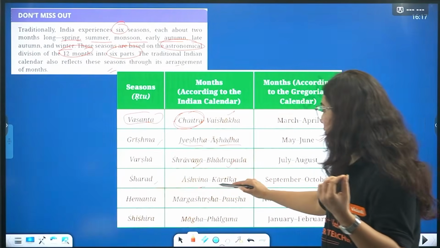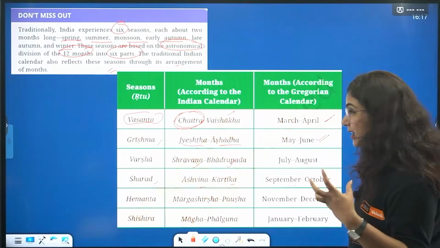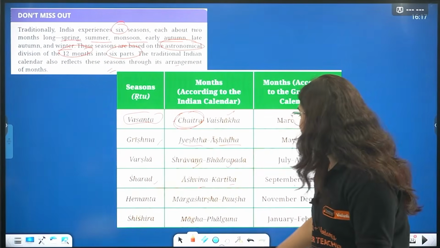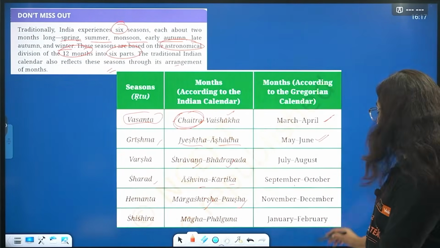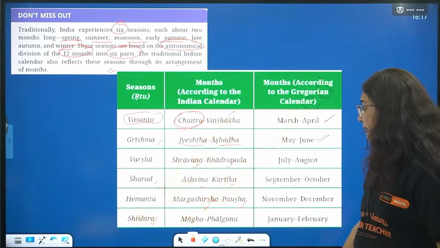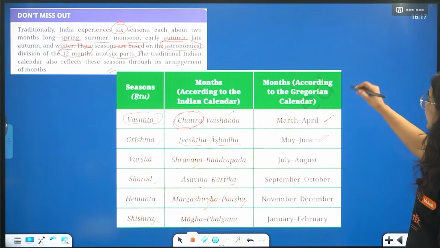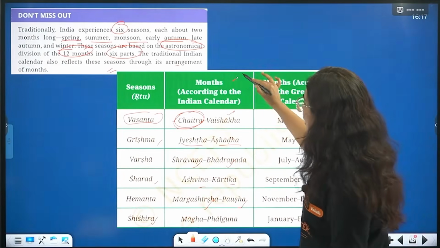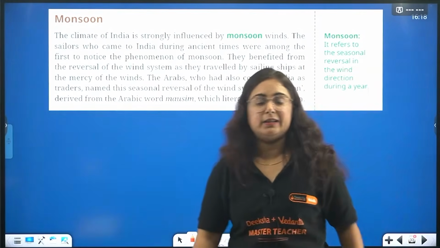Sharad, then Ashwin and Kartika, that is September to October, then Hemant, pre what we can say extreme winter. ठीक है, Margashrisha and Posh particularly November December. Shishir, extreme cold, that is Magh and Falgun region. ठीक है, month, sorry. So these are the months according to Gregorian calendar and these are the months according to Indian calendar. I want all of my students to learn those Indian calendars too.